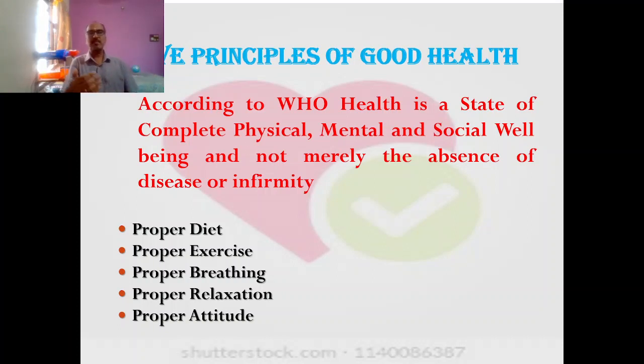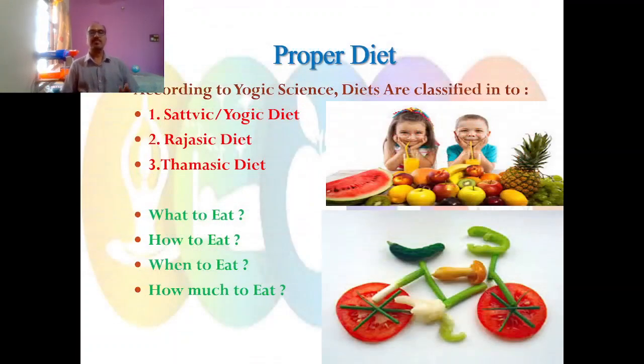So the 5 principles of good health, the 5 P's, are called proper diet, proper exercise, proper breathing, proper relaxation, and proper attitude. If any one of these is missing, we can make sure that there is something wrong with us. So try to maintain proper diet, proper exercise, proper breathing, proper relaxation, and proper attitude.